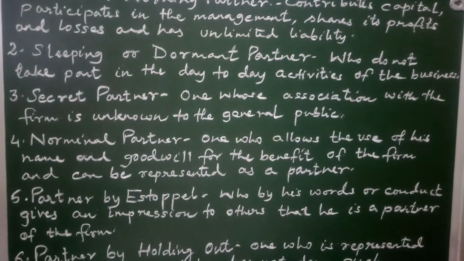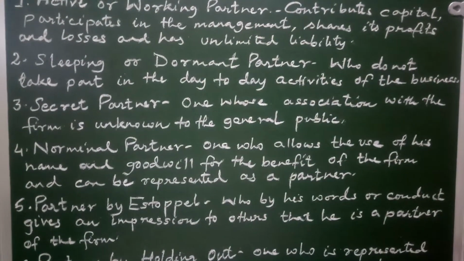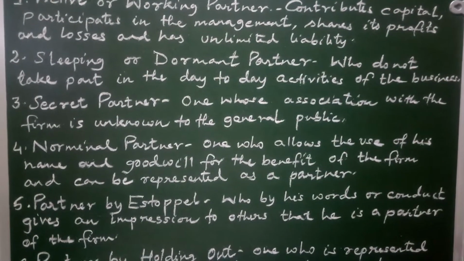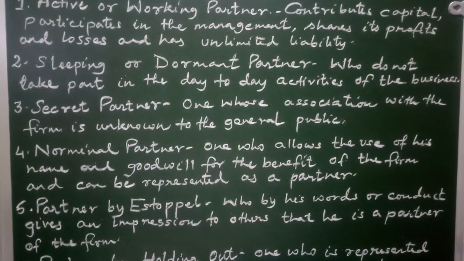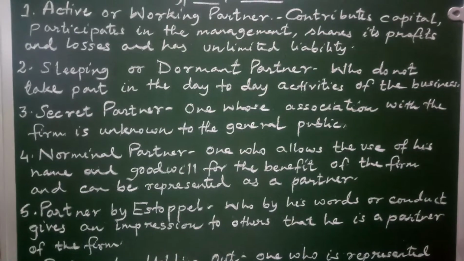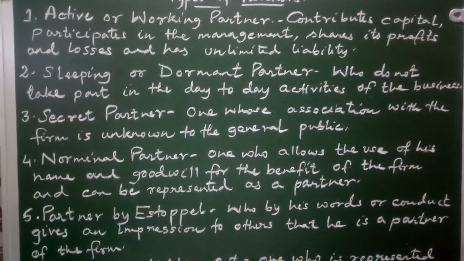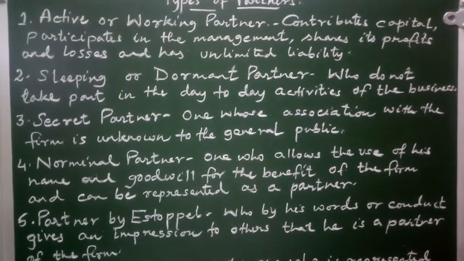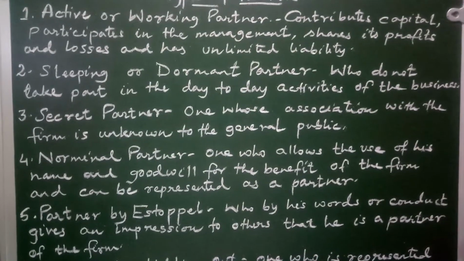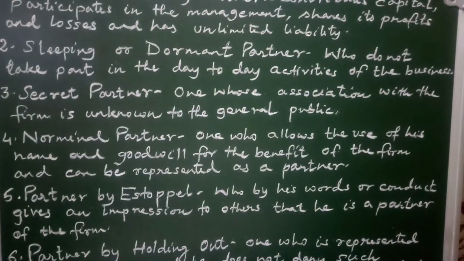So the sleeping partner is not taking part in the management of the business, but he has unlimited liability. He contributes capital also, and jointly or individually he is liable to clear the debts. So the difference between the active partner and a sleeping partner is that an active partner participates in the management in an active manner, whereas a sleeping partner does not participate in the management of the business.